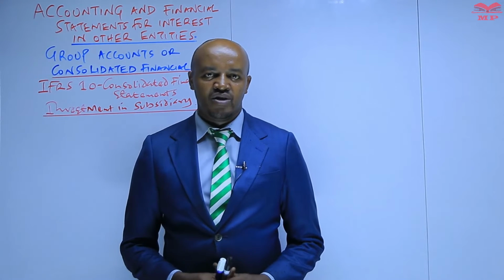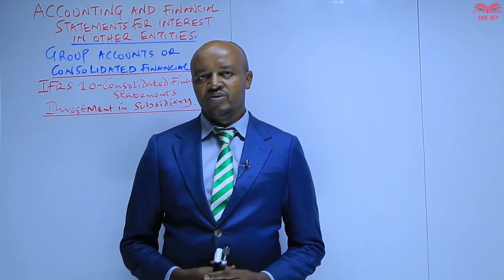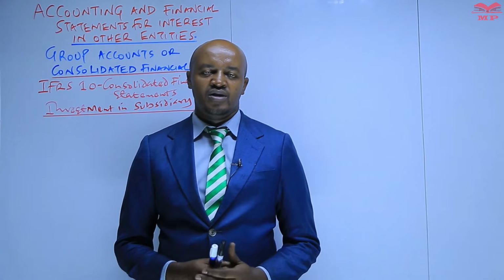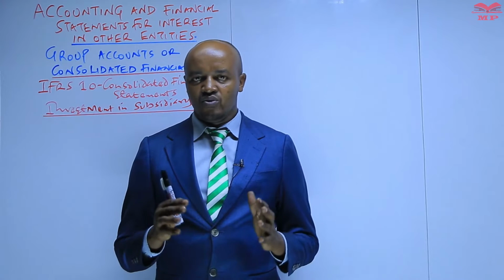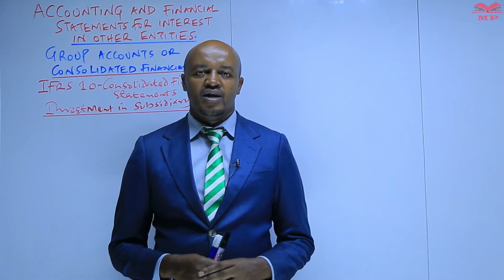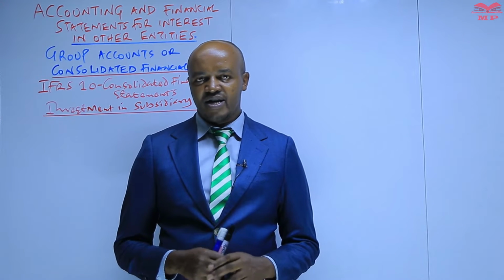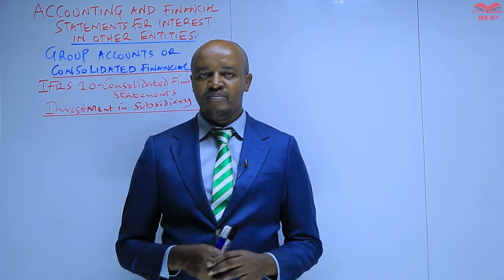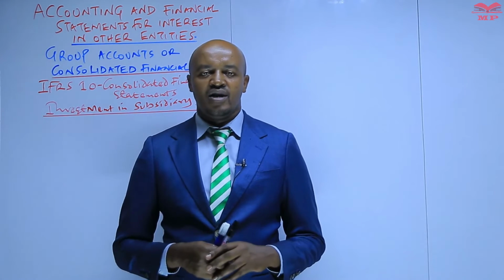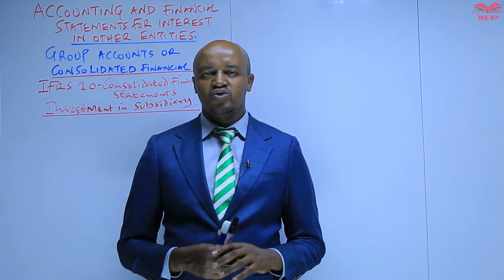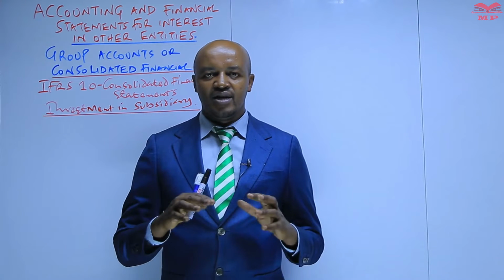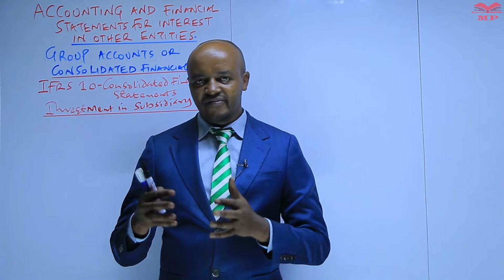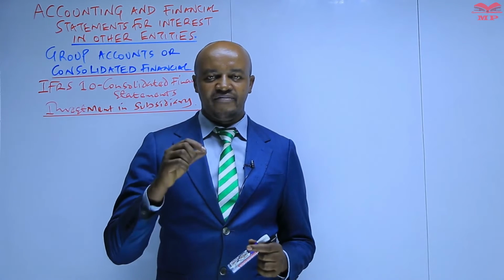So we are still soldiering on with the topic of group accounts, and in this session I want us to look at how we prepare the group accounts, specifically whereby the parent company has invested in a subsidiary. The preparation of the same is governed by IFRS 10. This means that IFRS 10 lays down the procedures to be followed by the parent company in preparing the group account, specifically whereby the parent company has invested in what?